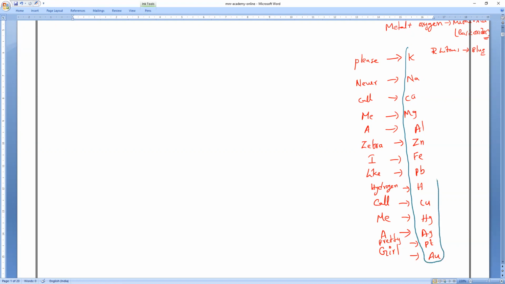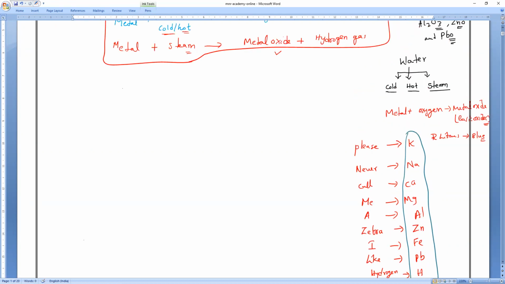I think many of you are very familiar with this. Am I right, everybody? Yes. So now let us react the most highly reactive metals. What is the most highly reactive metal? Sodium. So sodium reacts with water. Let me take liquid water. Do you want cold water or hot water? Sodium and potassium are highly reactive, they need no hot water. They need cold water itself. So the first three metals, sodium, potassium, and calcium, will react with cold water.